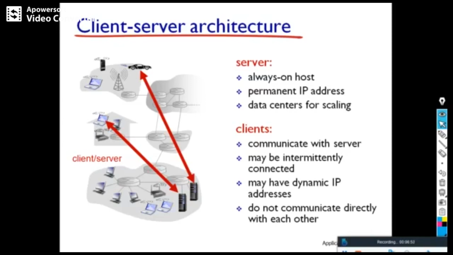Clients communicate to the server over the network, and clients are normally movable, and a client may always have a dynamic IP address. Clients don't connect to each other; normally clients connect through the server. For example, a user traveling here is using a mobile and communicates to the server to try to access the information. Similarly, a user is using a laptop and is trying to access the information.